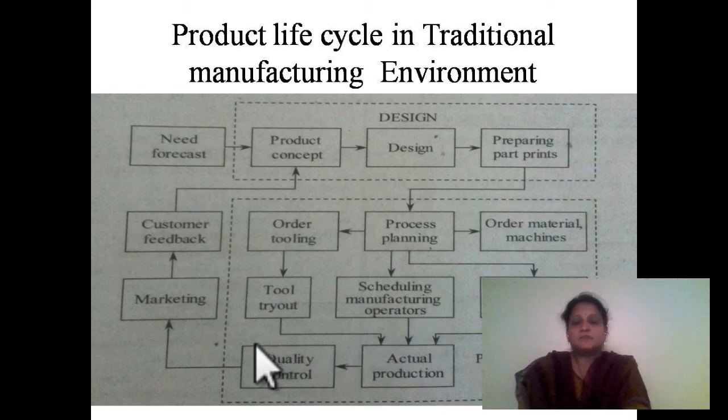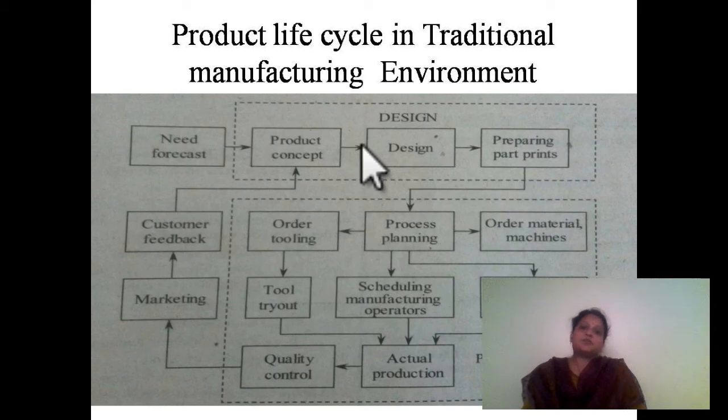So online inspection and offline inspection both will be done manually in the traditional manufacturing environment. And once the actual component is made, then we'll send it to the market, and from there it will go to the customer, and the customer will give us the feedback. So depending upon the feedback which we have got from the customer, we'll try to modify the design or manufacturing of a component. So this is how the traditional manufacturing environment of a product life cycle works.